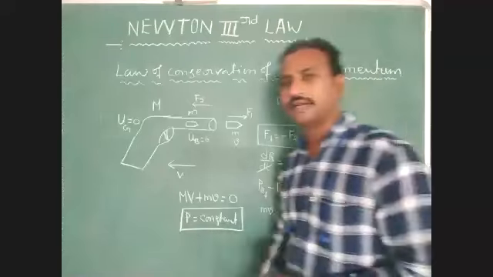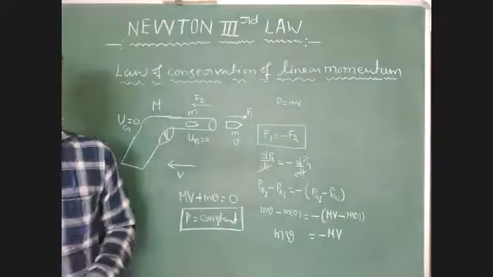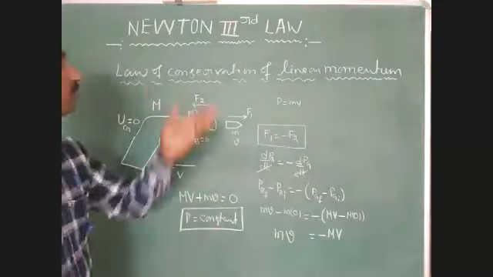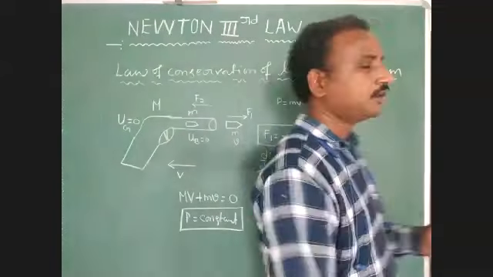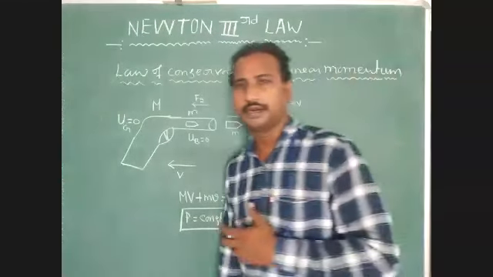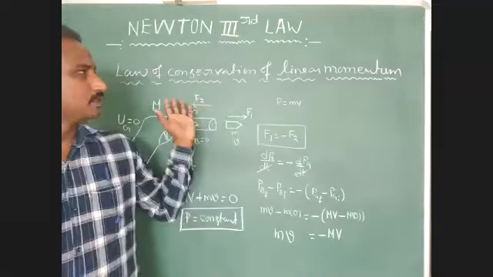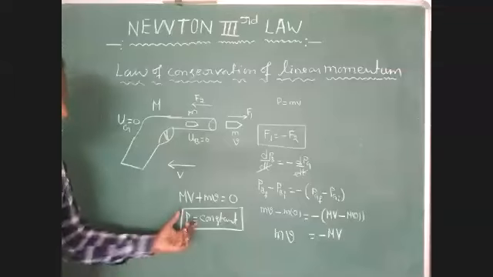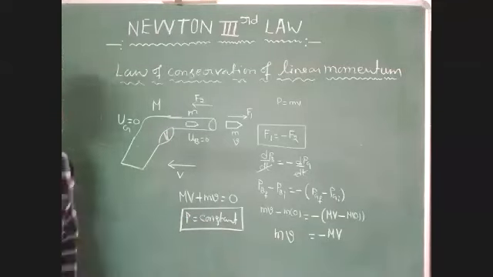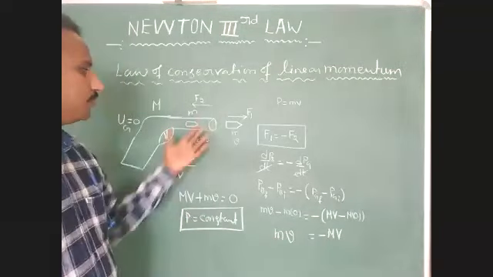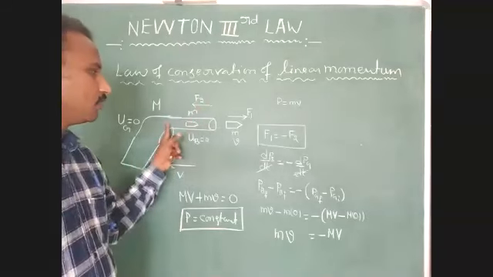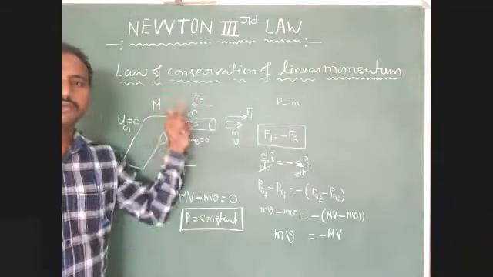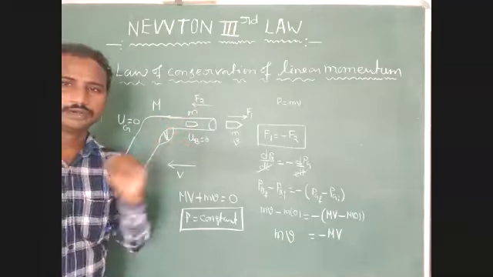We have to identify this point. So here, what is the definition of the law of conservation of linear momentum? Total quantity of motion contained in a body remains constant if no external force acts on it. Momentum equals constant. So before firing the gun, total momentum how much? 0. Total momentum of this gun and bullet equals 0.